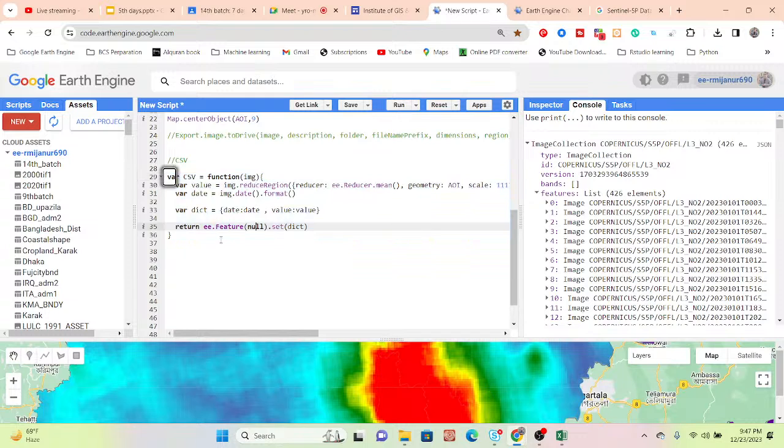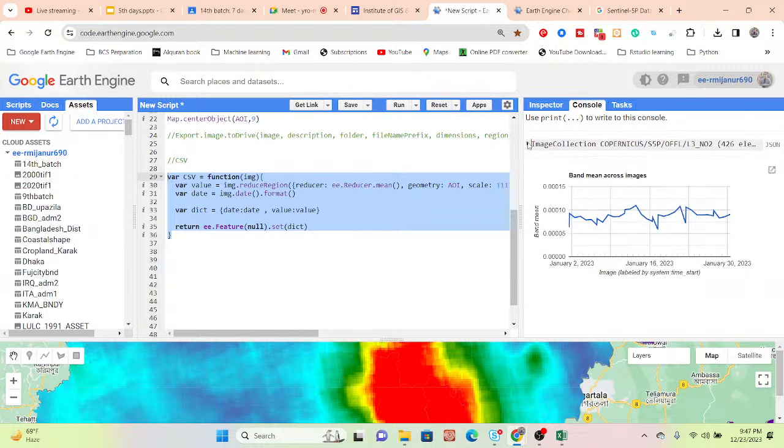In this function you need to connect with your image collection. I already made the image collection, a total of 426 images we already generated. Okay, so I need to connect this image collection to my function, and then it will work. So how can I connect? We already know about that. We just need to use the map function, then it will connect. So just take a variable. Suppose I put the variable name, suppose final CSV.